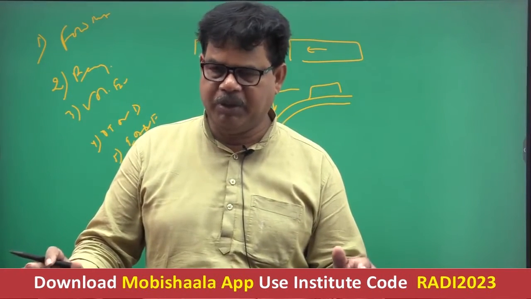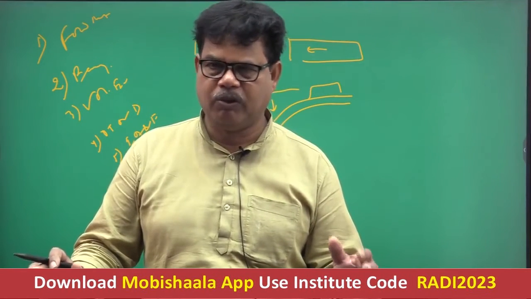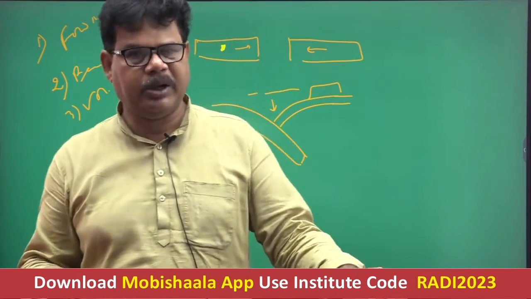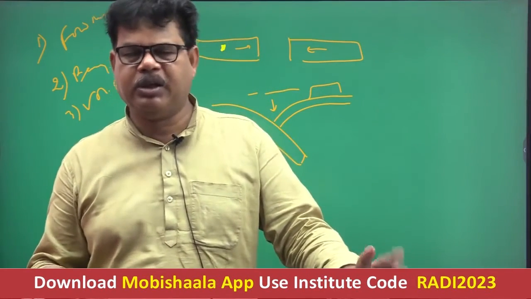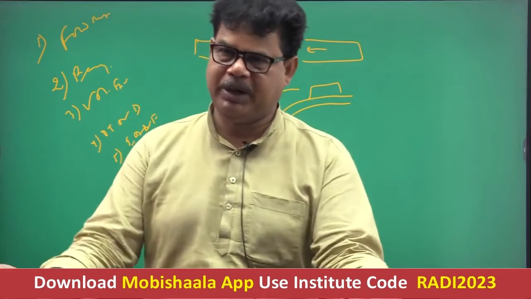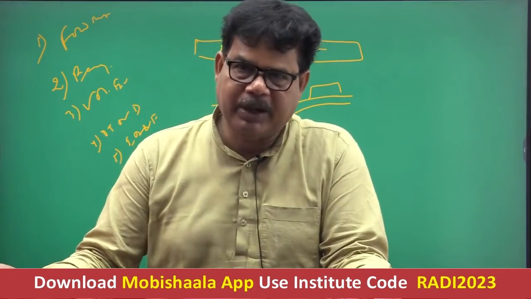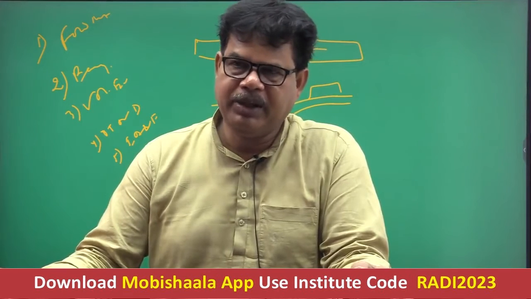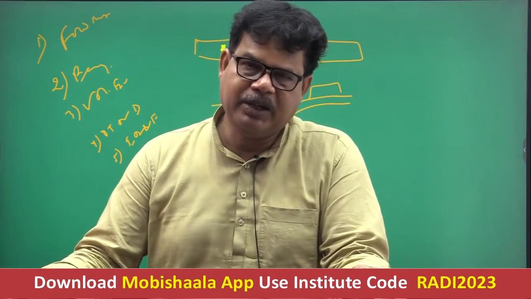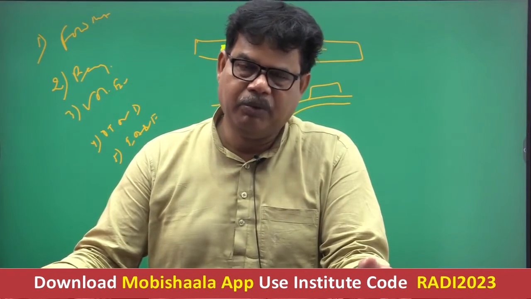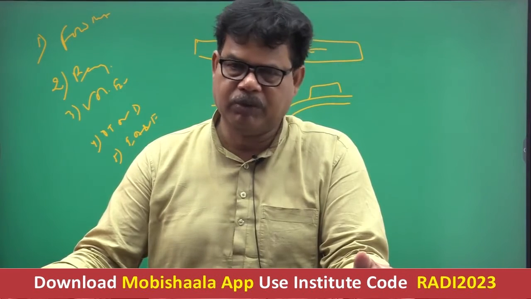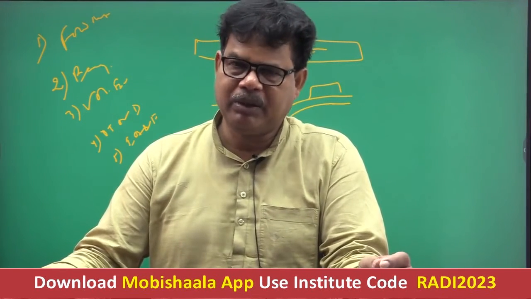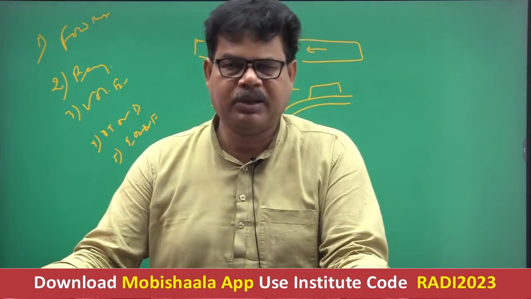The convergence will cause the formation of fold mountain. You can explain the origin of the fold mountain, tertiary fold mountain. Okay, because you must keep in mind, every mountain cannot be explained on the basis of plate tectonic theory. According to age, we have four categories of mountain. One is Precambrian mountain, second is Caledonian mountain, third one is Hercynian or Variscan, and fourth one is tertiary mountain. Getting well now? So plate tectonic theory can be applied only to explain the tertiary fold mountain.